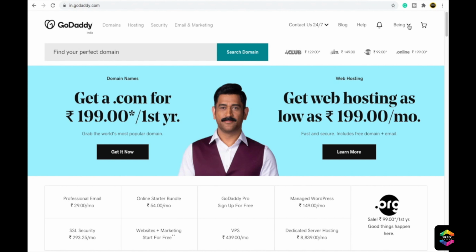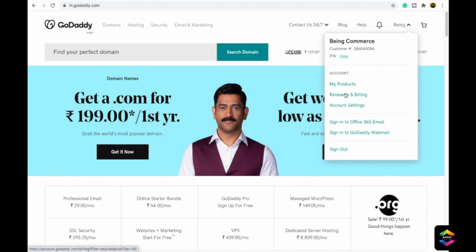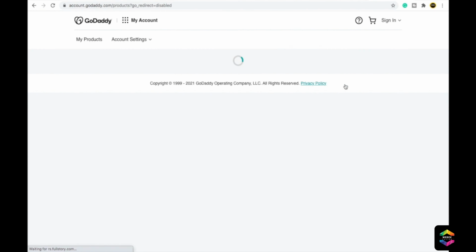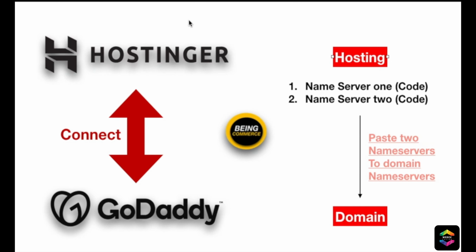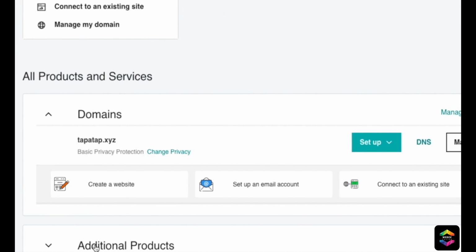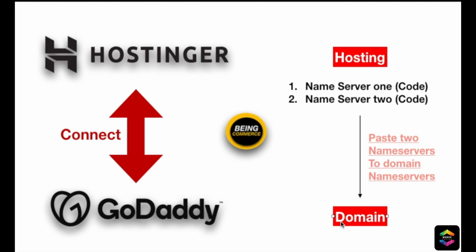After you go to your GoDaddy website, you just need to click on your icon or profile. From here, go to my products. For example, this is the domain which you have purchased from GoDaddy, and you want to connect this domain to your Hostinger website. Very simple. So you can see right now we have opened our Hostinger account and our GoDaddy. This tapartup.xyz is the domain which I need to connect with the Hostinger hosting so that I can install a website.